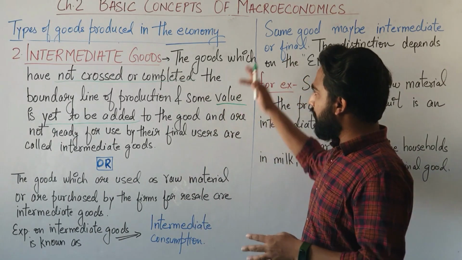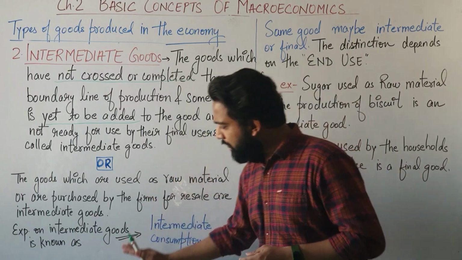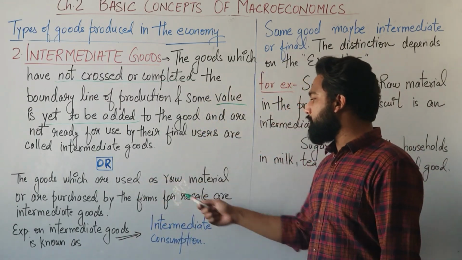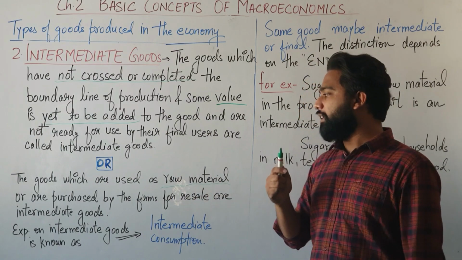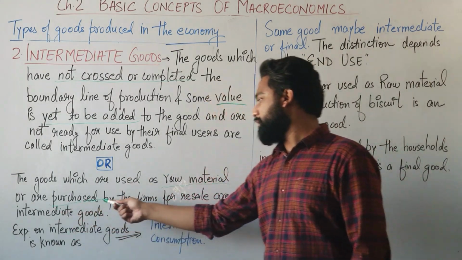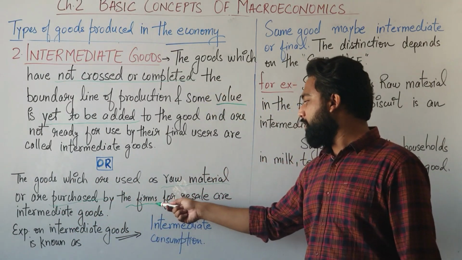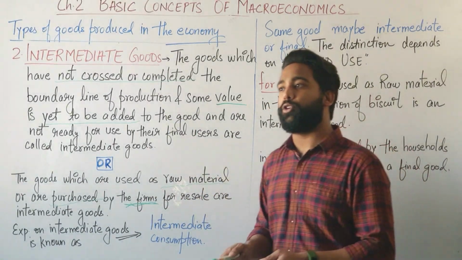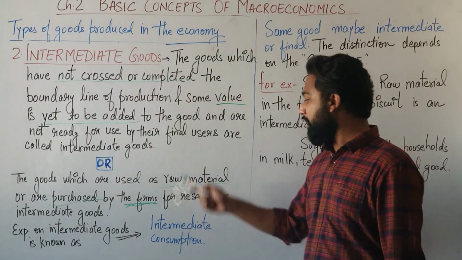Now, if you have not understood from this definition, we can use this one. The goods which are used as raw material or are purchased by the firms for resale are intermediate goods. This is not purchased by the households; this is purchased by the firms.